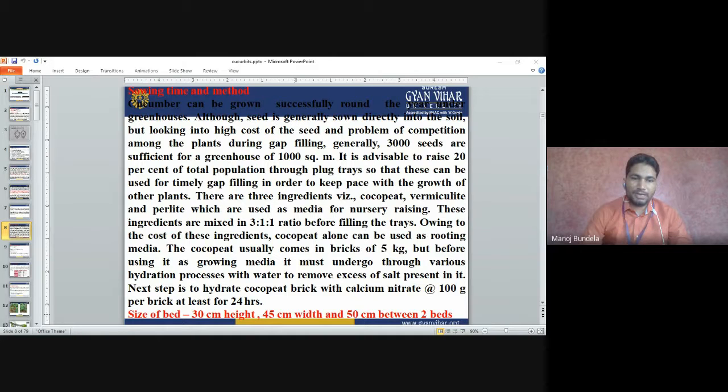The size of the bed is 30 centimeter height and 45 centimeter width, and the distance between the two beds is 50 centimeter. So like this we have to sow the seeds.